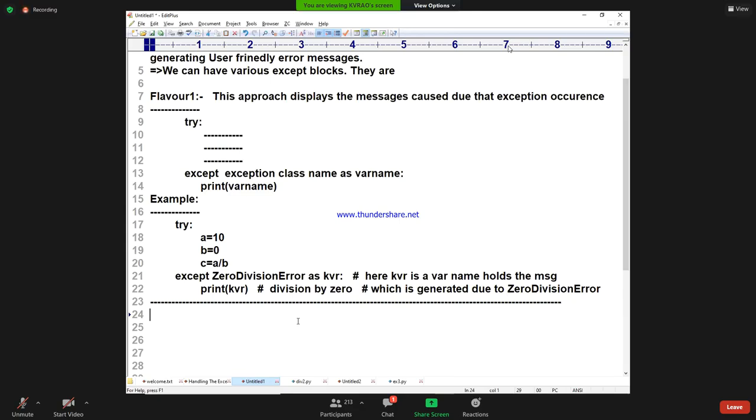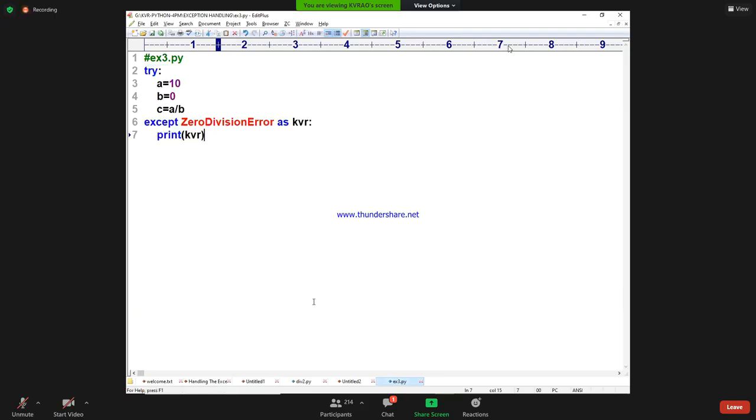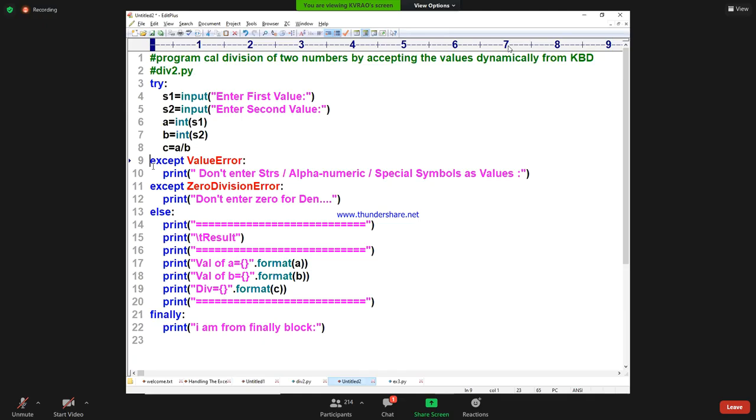So coming back to the point, one more point I want to give you. See, this is also one of the most wonderful points. So see, how many exceptions are occurring here?